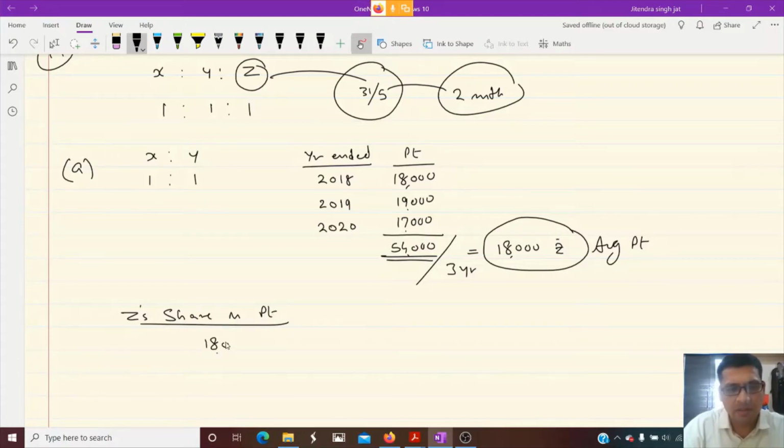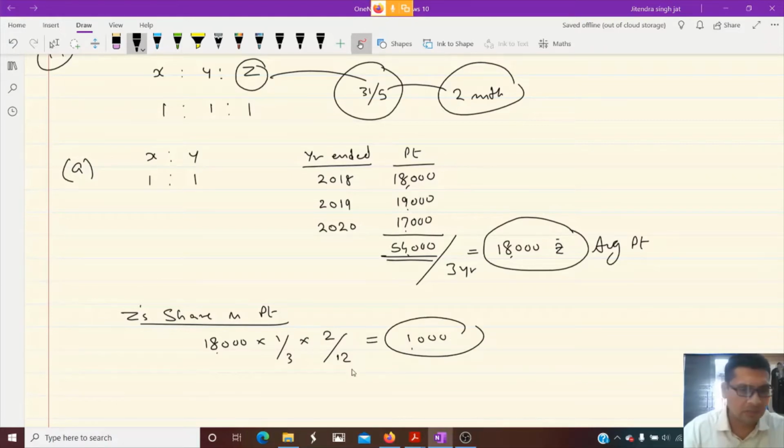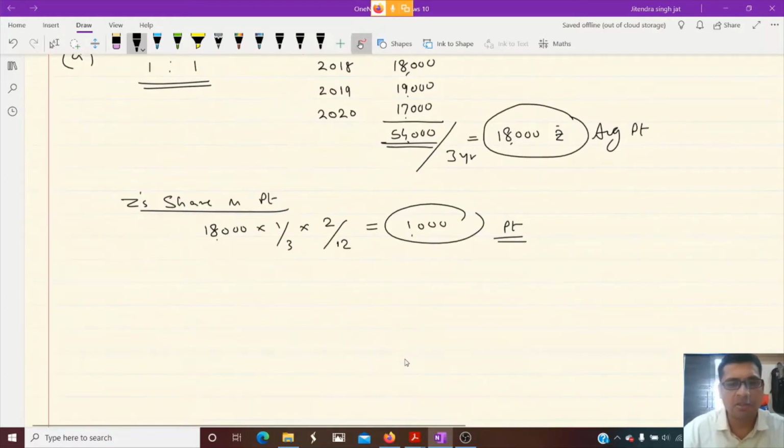18,000, what is Z's share? 1/3, which is 6,000. And we need to calculate for 2 months, so 2/12. So 6,000, 6 to the 12, 12 means 1,000. Clear? So 1,000 is Z's share of profit. So in the first condition, when the partners are not changing their ratio, we give this profit by opening profit and loss suspense account.